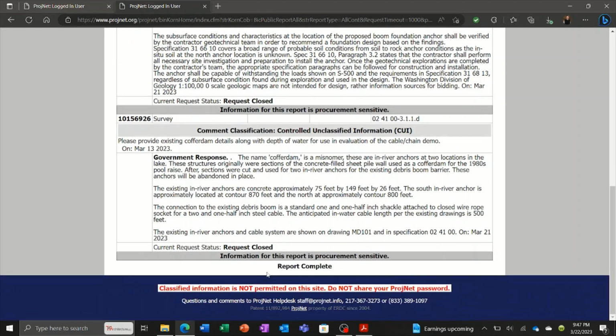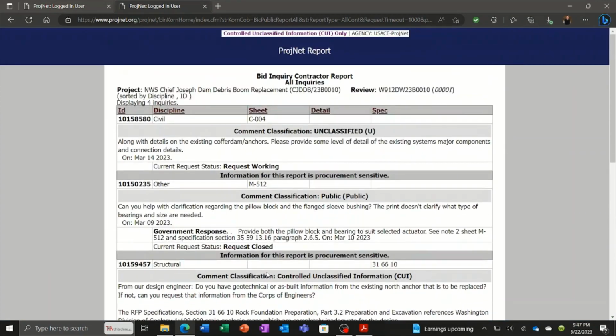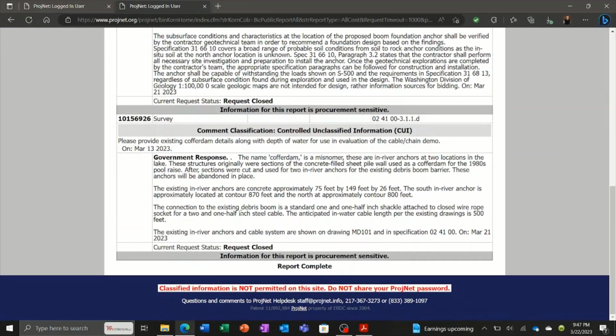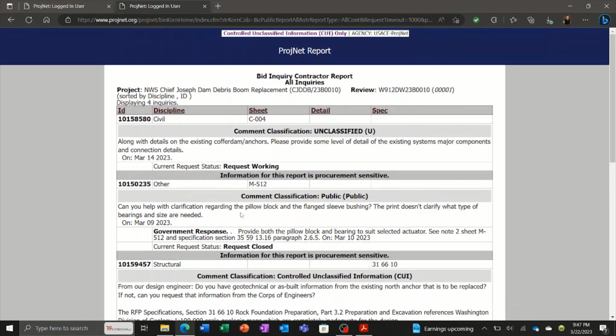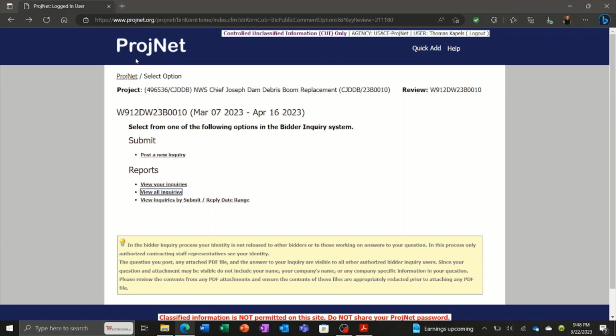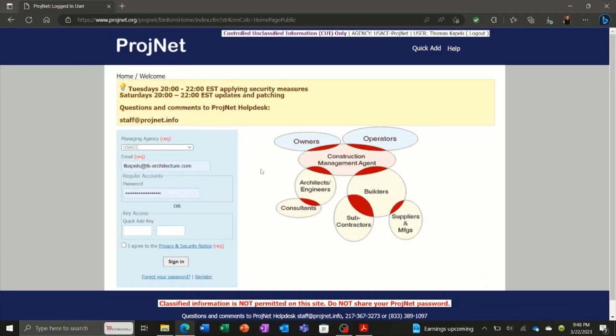So this is very helpful, being able to see all the information that other contractors or vendors are looking at and questioning, trying to get a response from the government, and the government is responding accordingly as they come in. So that is the bidder inquiry. We're going to now go back to the home screen and take a look at Dr. Checks, which is really the heart of the program. So to do that, we need to sign in.